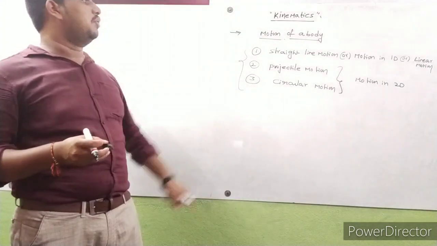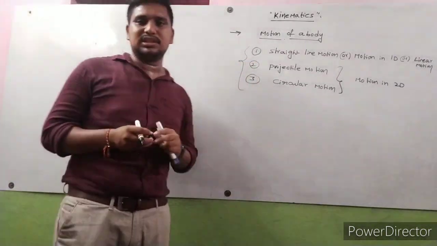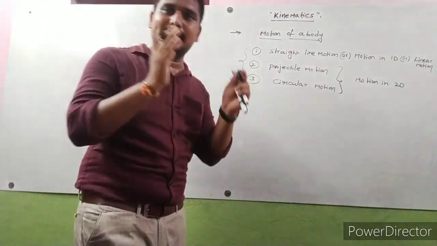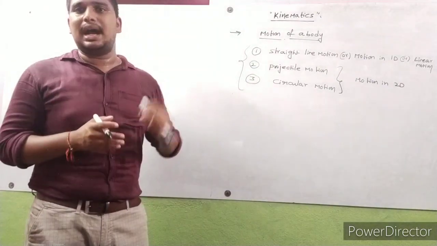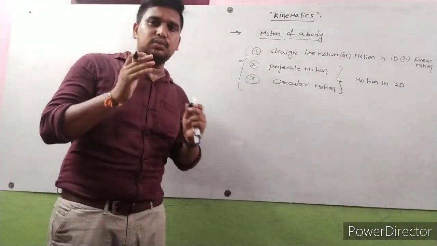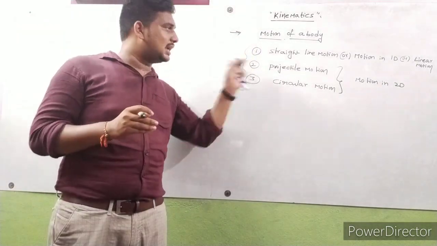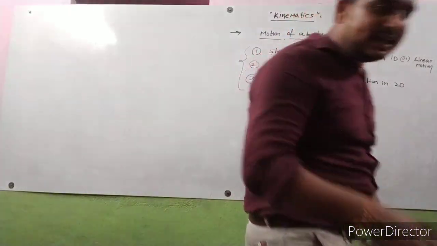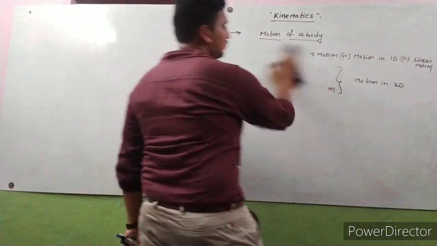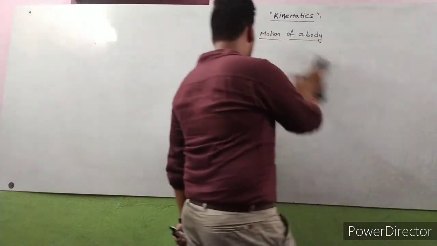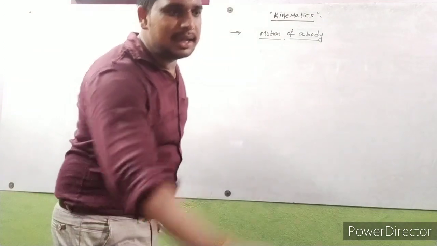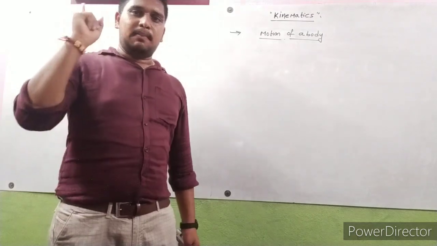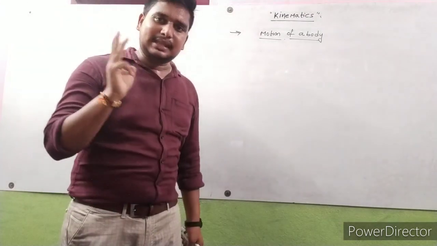So this is about straight line motion, projectile motion and circular motion. We have some conditions to explain these, so now I am going to give the conditions. Mainly we have three motions: motion in one dimension, projectile motion and circular motion.